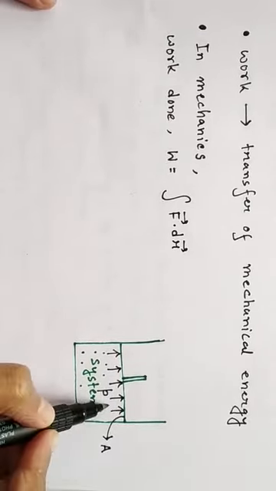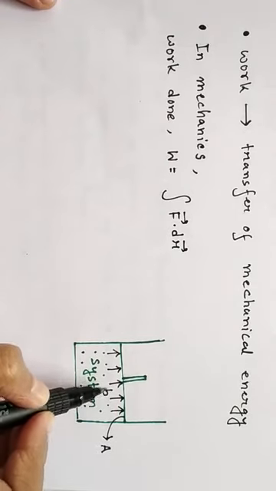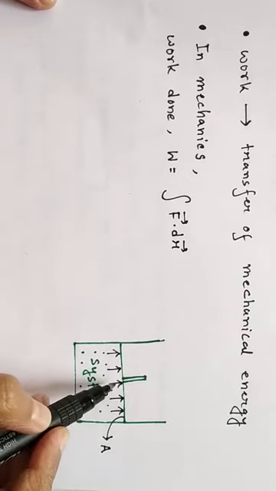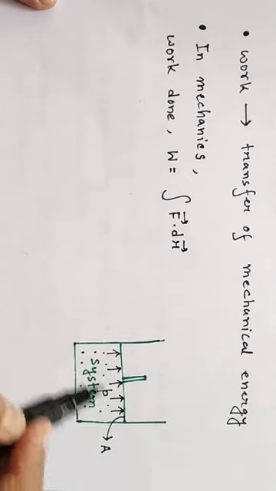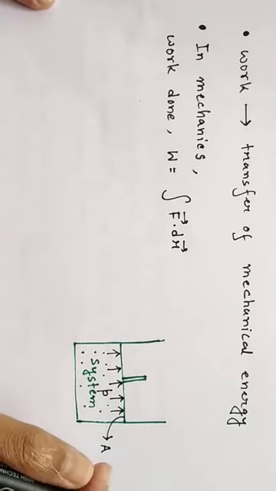The gas molecules are colliding with the wall of the piston and they are applying a pressure P on the piston. That is to say they are applying a force on the wall of the piston. And suppose the area of the piston is A.